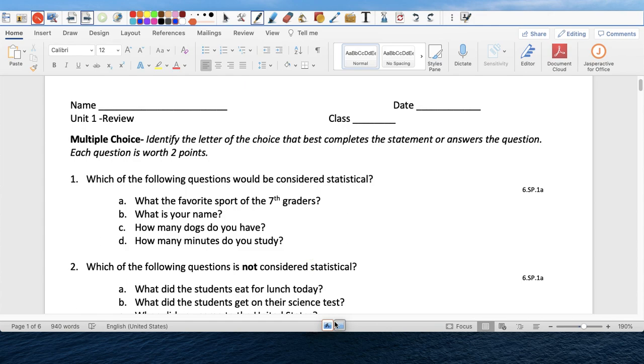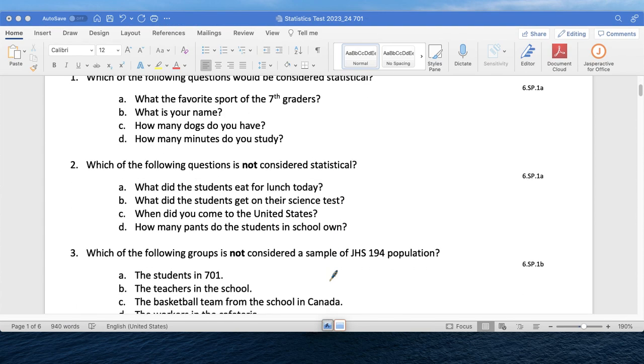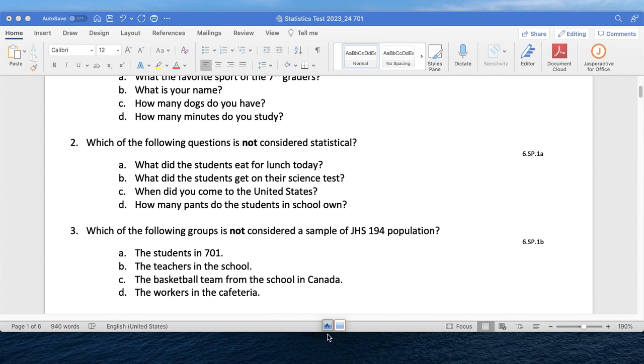Question number 2. Which of the following questions is not considered statistical? What did the students eat for lunch today? What did the students get on their science test? When did you come to the United States? And how many pants do the students in school own?